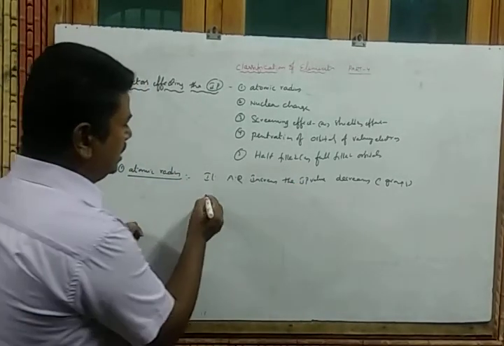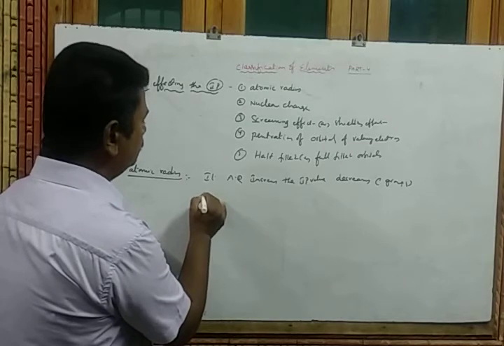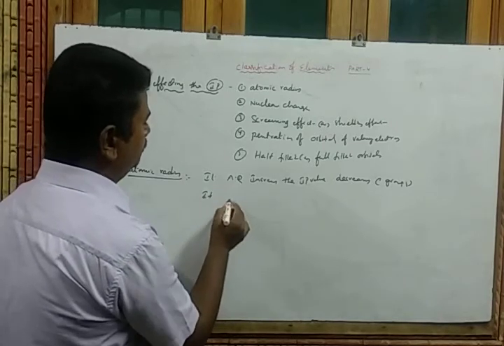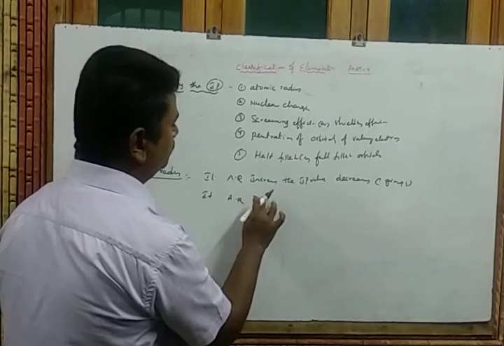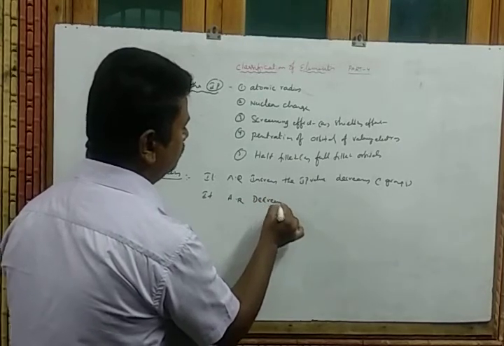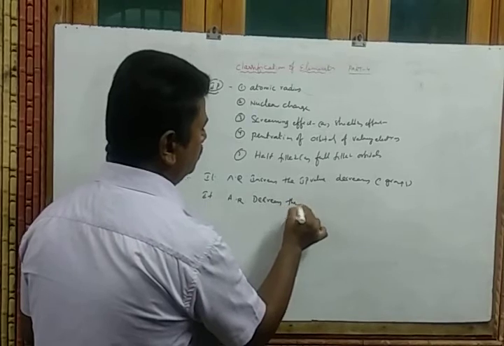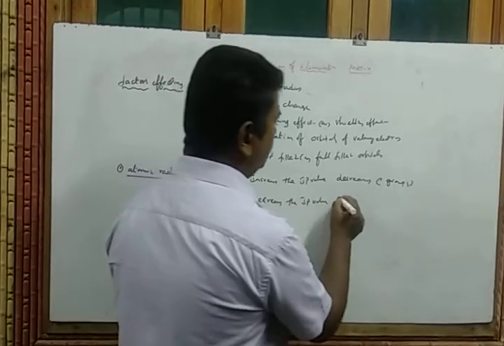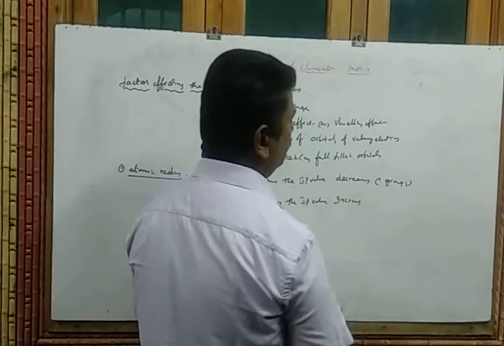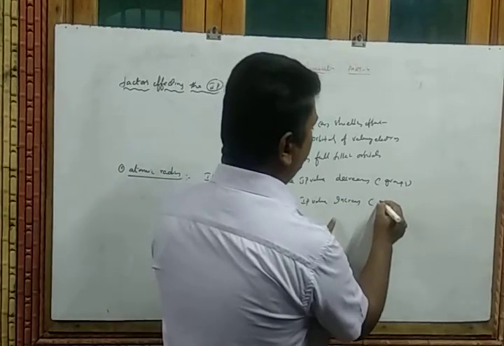Now, if atomic radius decreases, the IP value increases. Am I right? That will happen in case of which one?